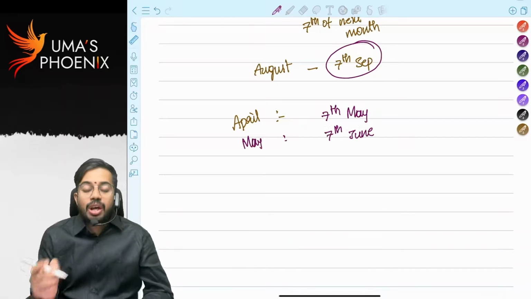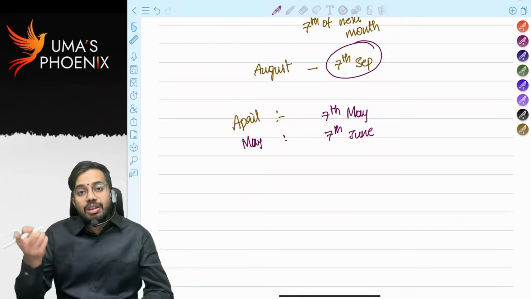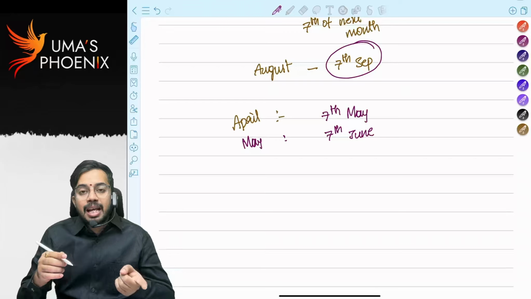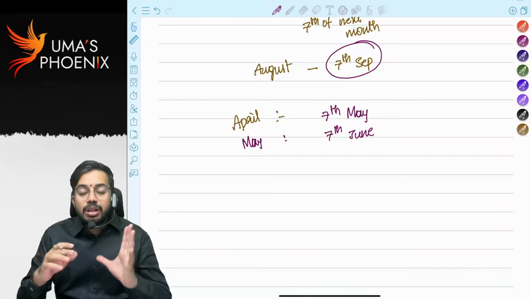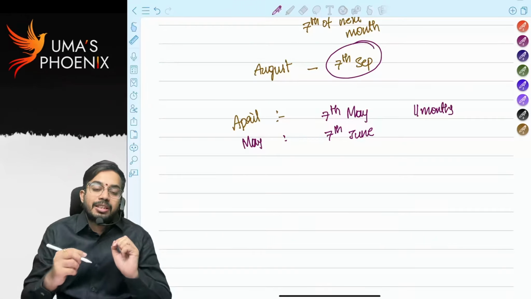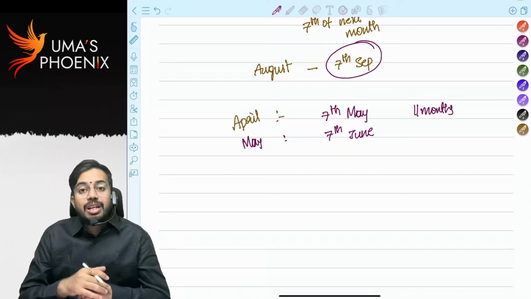Likewise, every month's salary will get due on 7th of the next month. So overall 11 months' salary is only taxable in the current previous year. From the next previous year onwards, 12 months' salary is taxable. Are you able to understand?